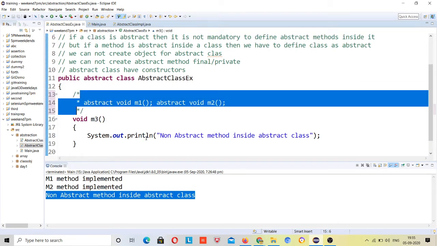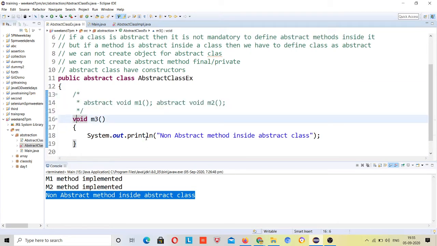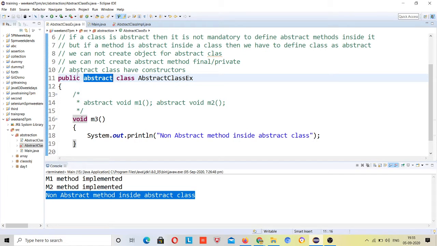If you don't have any abstract method inside a class and still define it as abstract, this is okay. It means you will not be able to create an object for it. Maybe you want to extend it somewhere and give the abstract method inside that class. This may be possible as per the use.